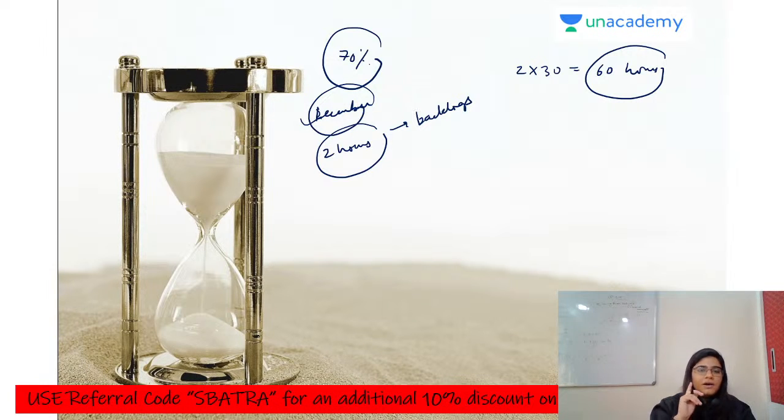You can start by watching only one lecture in a day, right? Not more than that. 2 hours are more than enough. You have to devote 2 hours, then you have 60 hours in a month, so you'll be able to complete these small chapters. Meanwhile, the rest 8 to 10 hours you have to give to revision, stage wise.